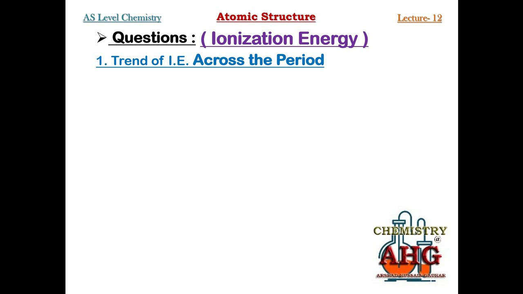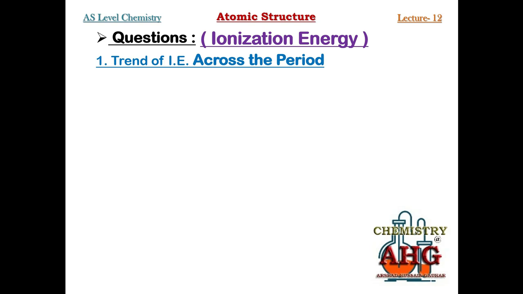And number three, shielding. Shielding is the repulsion due to intervening electrons. What are intervening electrons? Electrons inner to the valence shell are known as intervening electrons. So more intervening electrons, more repulsion, more shielding, and whenever there is more shielding, the electron can be removed easily, and ionization energy would be low. Now we are going to apply this information on the two important questions that are asked in your exams.